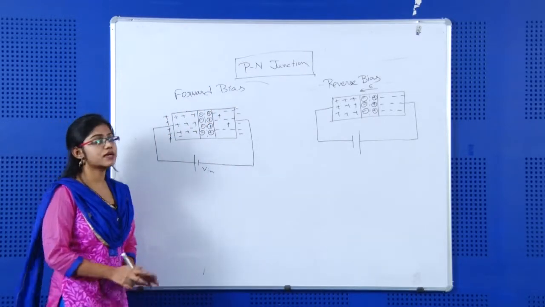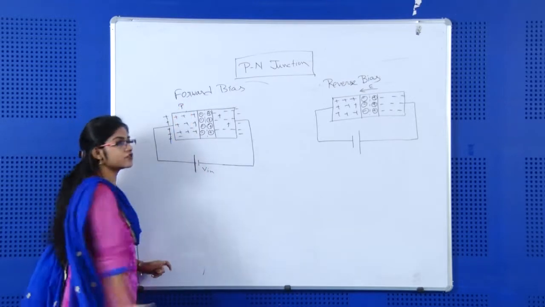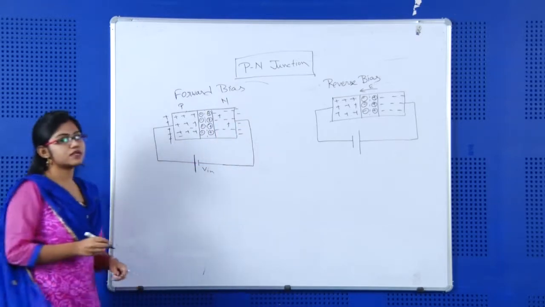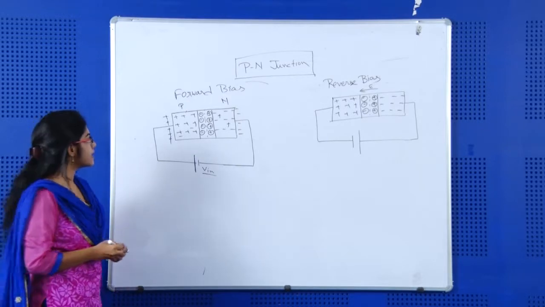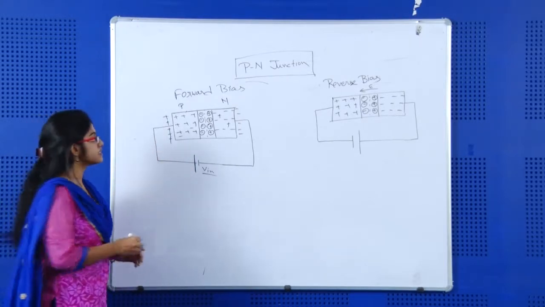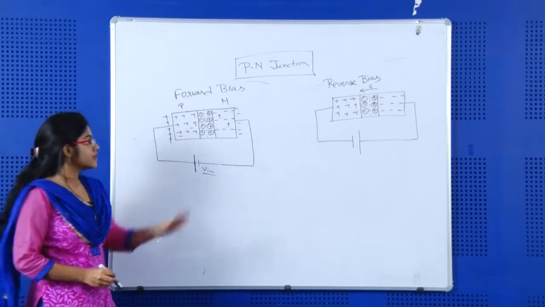So, what is forward bias? In case of forward bias, the P type is connected to the positive terminal of the external voltage source, and N type is connected to the negative terminal of the voltage source, say V in. Now, what will happen? Due to this positive terminal, the positive charge will be developed in this area, and due to the negative, the negative charge will be developed in this area.